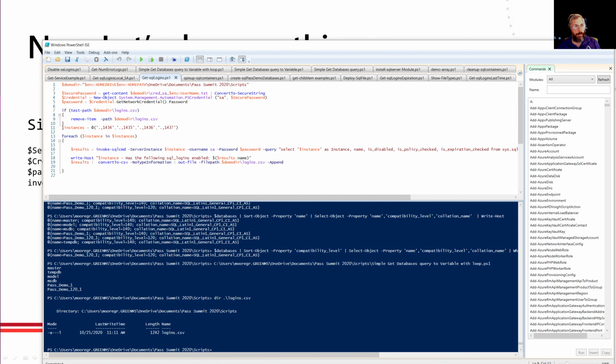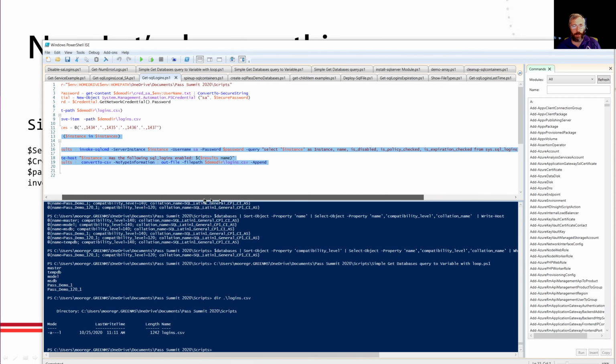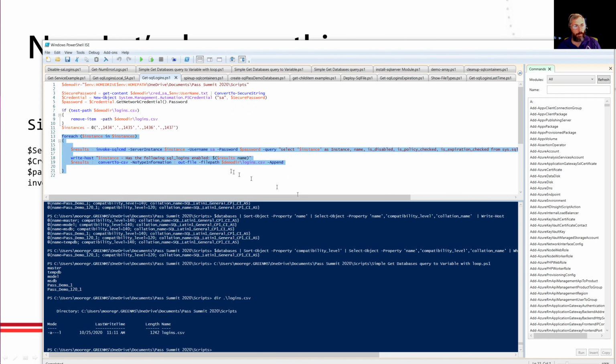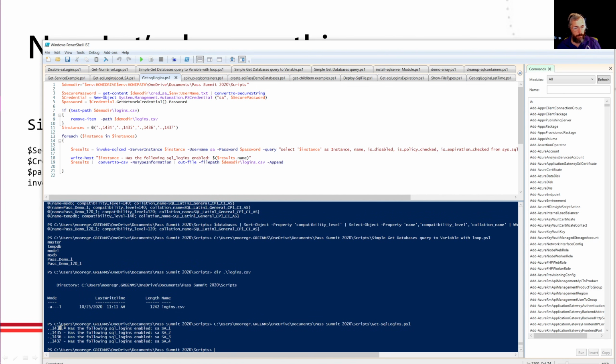Now I've got an array of instances. Pretty useful. Those are all the instances I created. And I'm just going to go through here and for each one I'm going to run this SQL command, which is basically show me all the logins where they're not disabled, write out the host and put it into the file. So let's run that, and then I'm going to explain another detail here. Okay, 1434 has the following SQL service enabled: SA, SA1. Okay, that's good. That's what I figured. We created with SA and we added these, so that's what we expect.